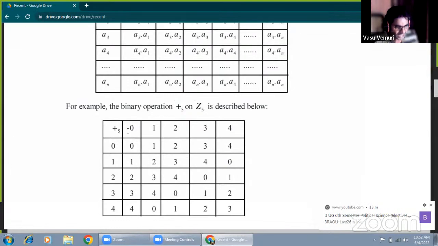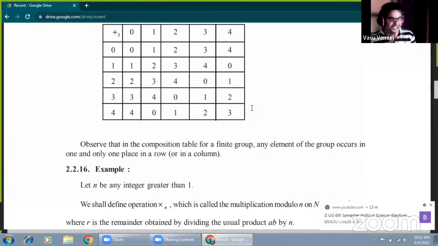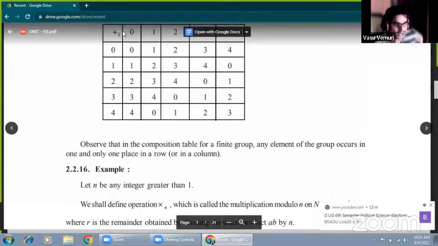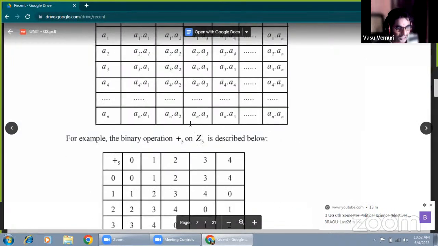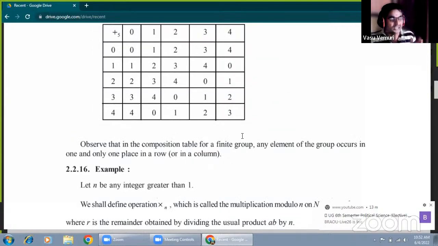Now, according to the composition table, all the entries must be filled with elements of the set only. Modulo 5 means the set {0, 1, 2, 3, 4}. By the definition of integers modulo n, Zn equals the set {0, 1, and so on up to n minus 1}. That's why Z5 under addition modulo 5, this structure, is read as (Z5, plus 5). Z5 under addition modulo 5 forms a group because of the closure relation.